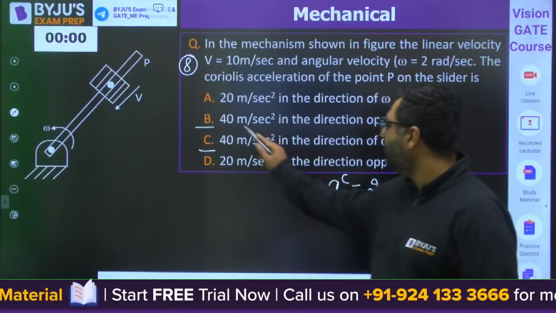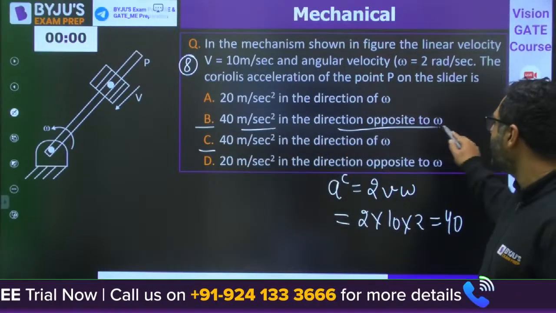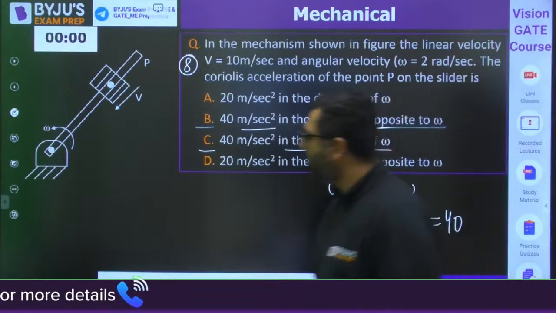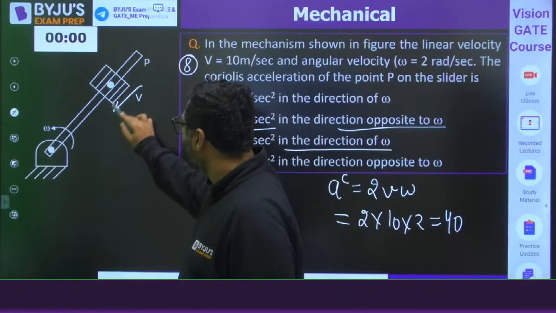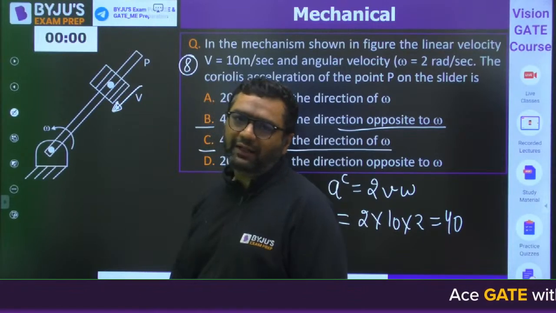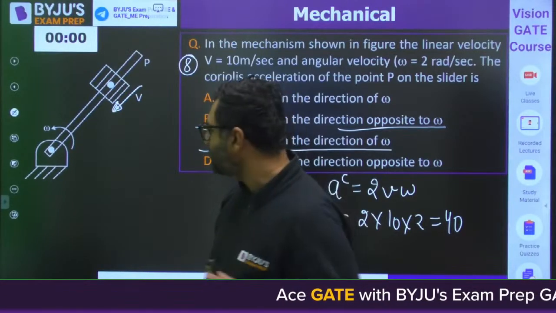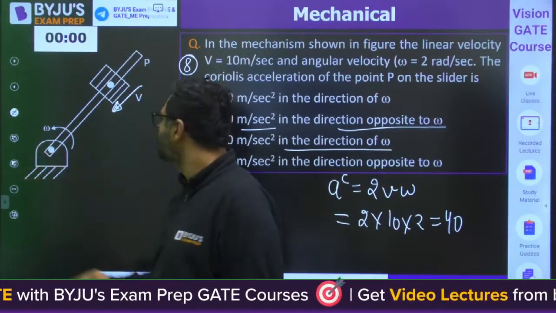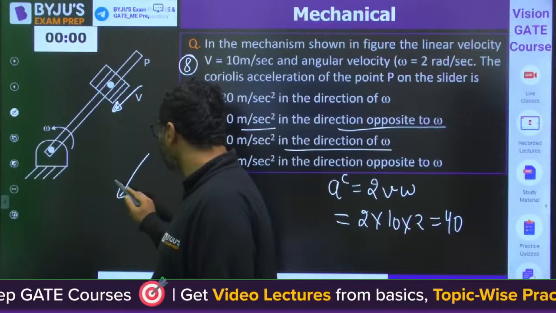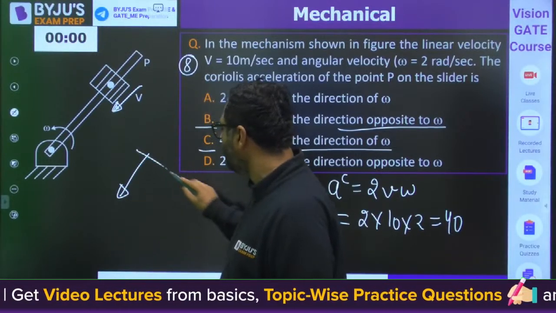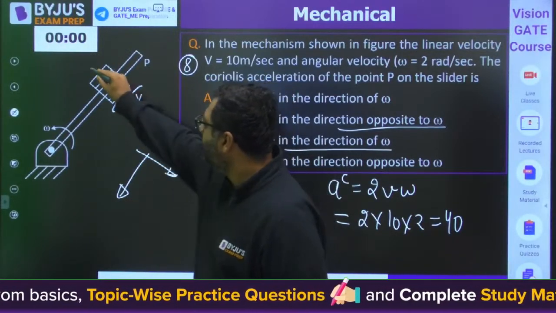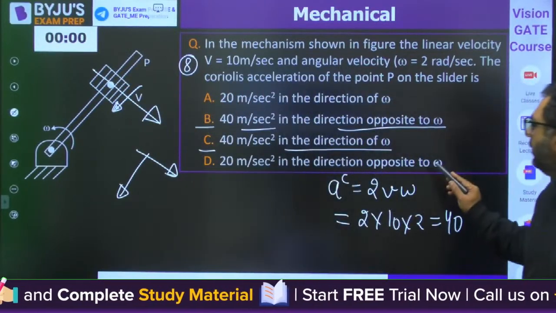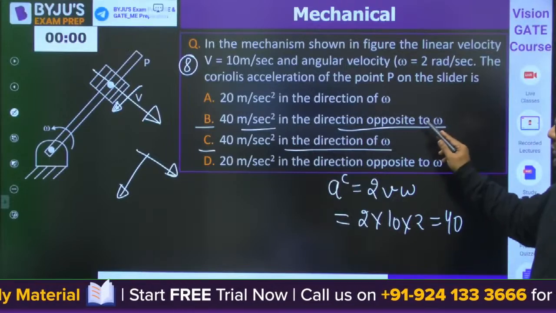And my dear, you know that it is 40 meter per second square in the direction opposite to omega or in the direction of omega. So first of all, this is the velocity vector. Okay, and you need to rotate this velocity vector 90 degrees in the sense of omega. So you can see omega is having a sense of anti-clockwise. So this velocity you need to rotate anti-clockwise. Anti-clockwise means going to be here. So it will be acting in this direction.